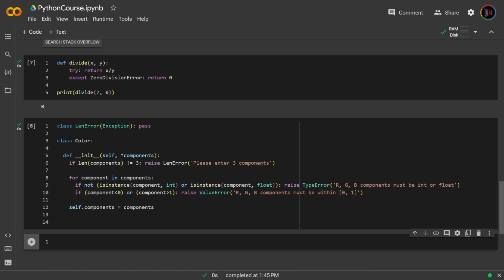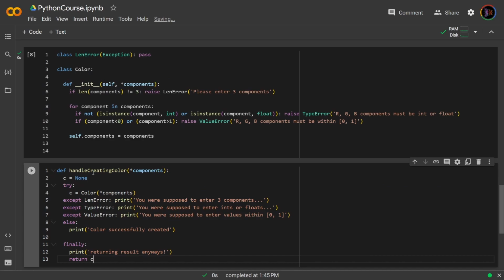To verify this whole procedure, I've created a function, def handle_creating_color of the components, where in the try block, I create an instance of Color with the components I want to input. If I don't have 3 components, the except block should catch a LenError, which should be reached first. You're supposed to enter 3 components. If that was fine and dandy, then I check if I reached a TypeError after that. You're supposed to enter ints or floats.